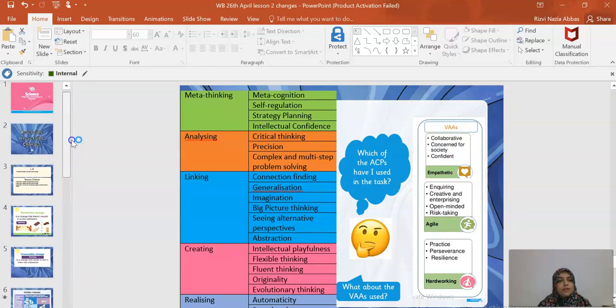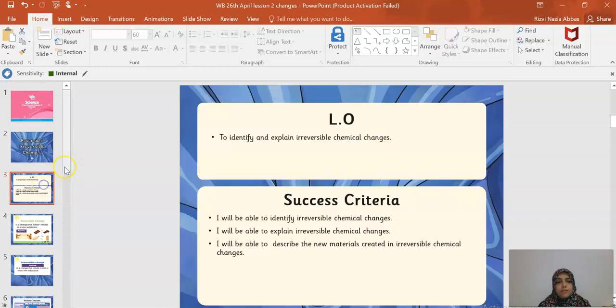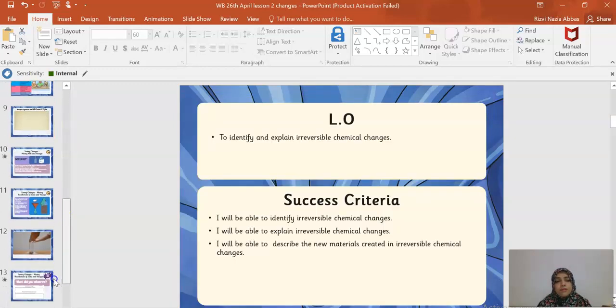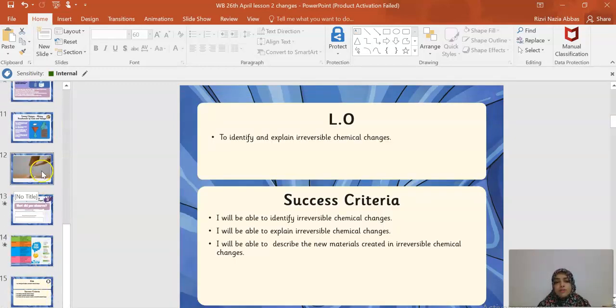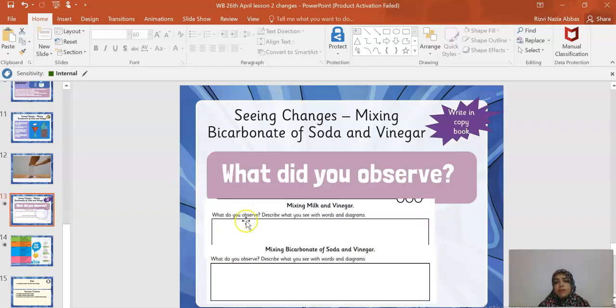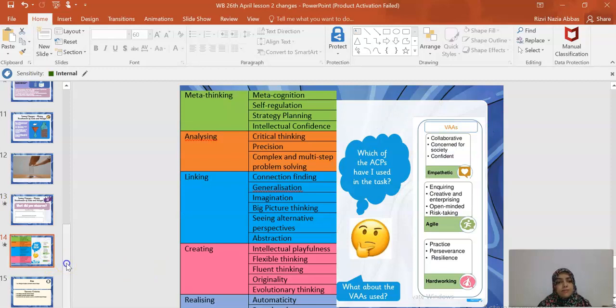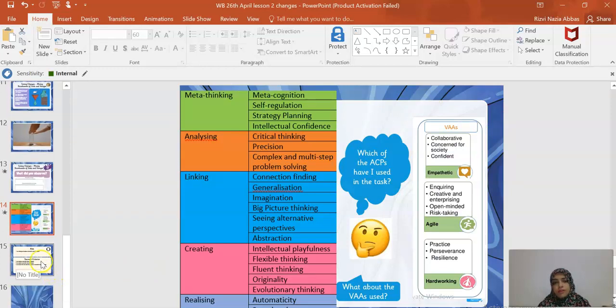So we are only writing the learning objective. After the learning objective, you are going to watch the two videos, write and describe what you observed, draw the diagram, and then write what VAs and ACPs you have used, and you can upload your work on Class Dojo.